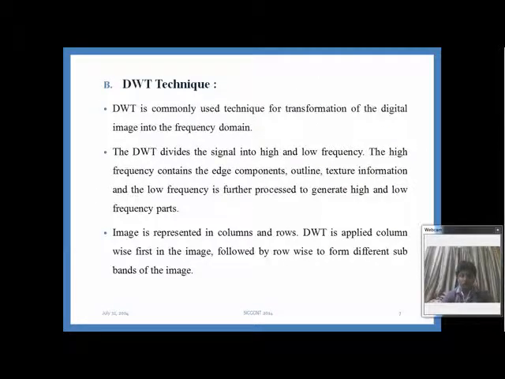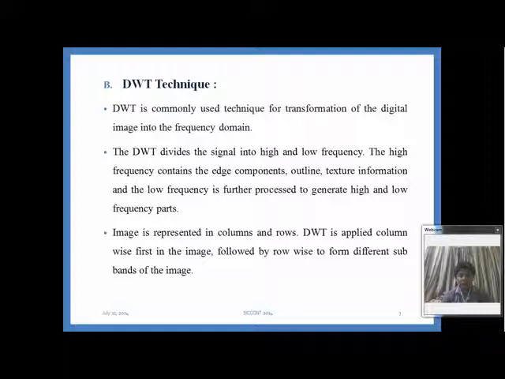Let's talk about the DWT technique. DWT is a commonly used technique for transformation of digital image into frequency domain. The DWT divides the signal into high and low frequency. The high frequency contains the outline texture information, and the low frequency is further processed to generate high and low frequency parts. Image is represented in columns and rows.